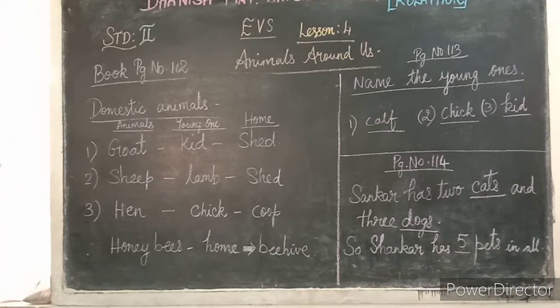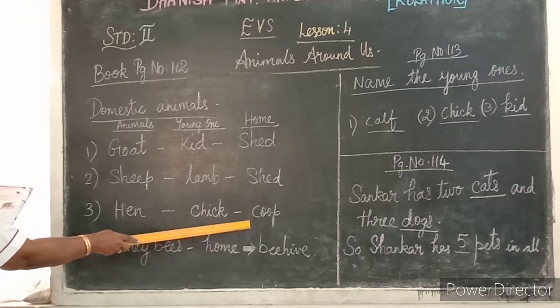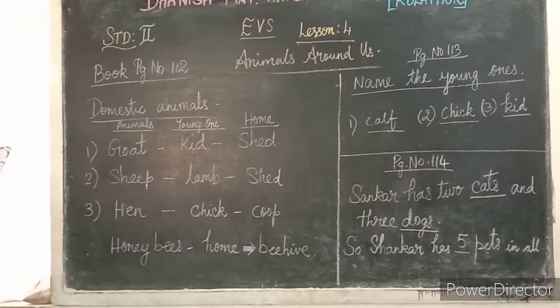Next we are moving on to the hen, Chiku is coming to the hen. Hen's young one is called a chick and its home is called a coop. We are reared for our eggs and meat. Turkeys and ducks are also reared for their eggs and meat.